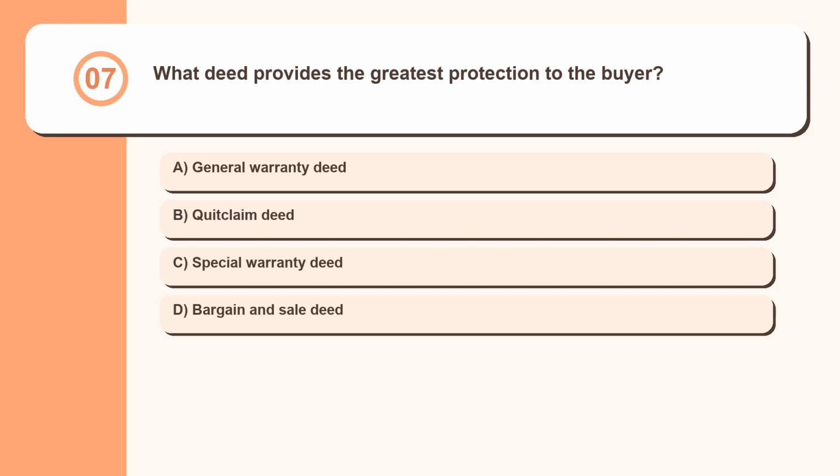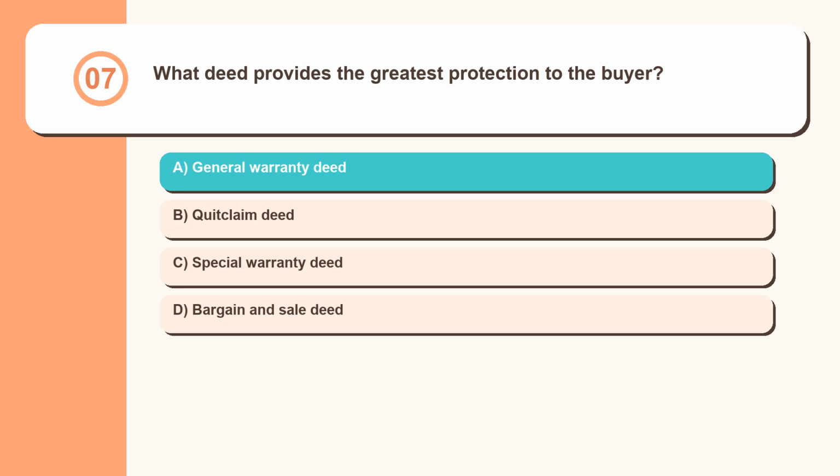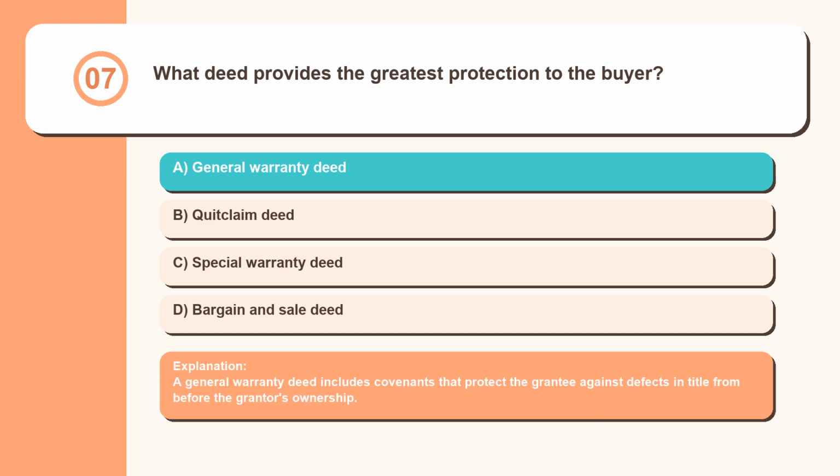Question 7. What deed provides the greatest protection to the buyer? General warranty deed, quitclaim deed, special warranty deed, bargain and sale deed. A general warranty deed includes covenants that protect the grantee against defects in title from before the grantor's ownership.